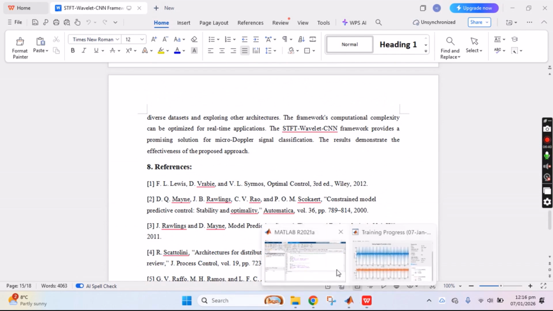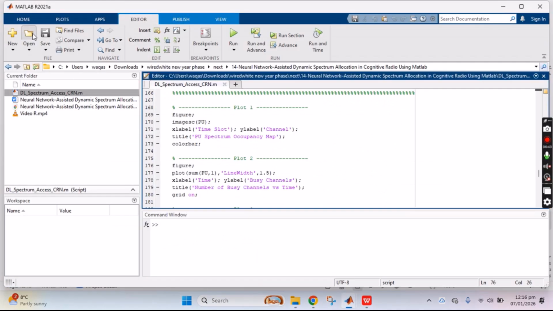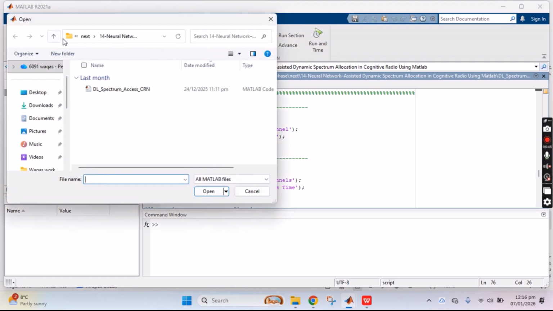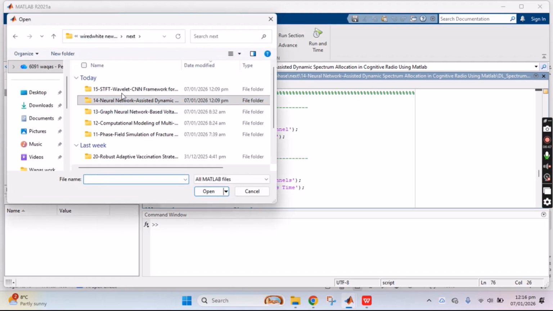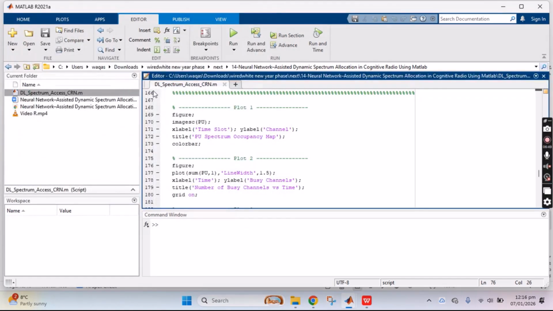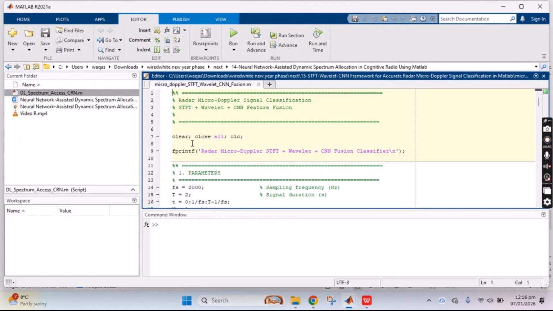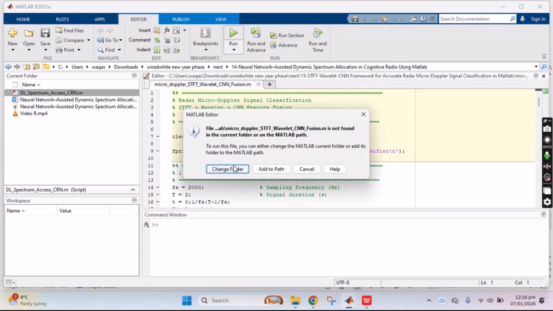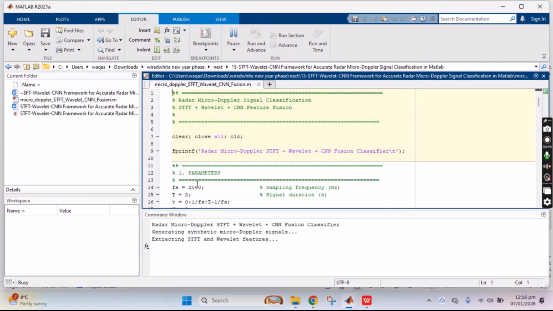Let me provide you the MATLAB based demonstration. For the radar micro-Doppler signals, you just need to run it and you will get the output results of the radar micro-Doppler STFT wavelet CNN confusion matrix and classifier.